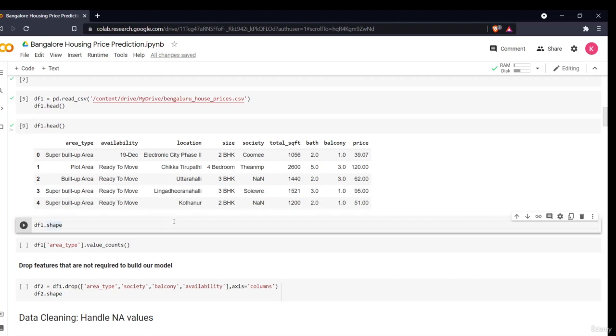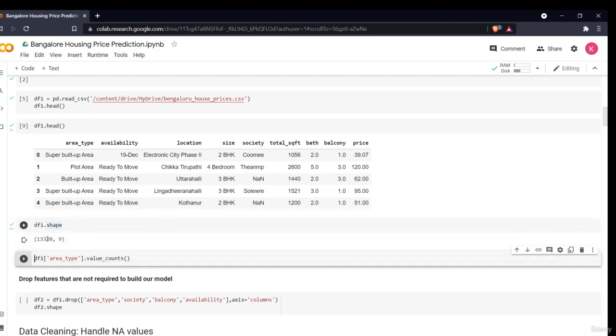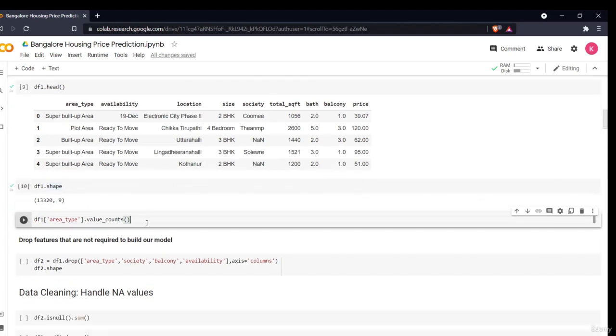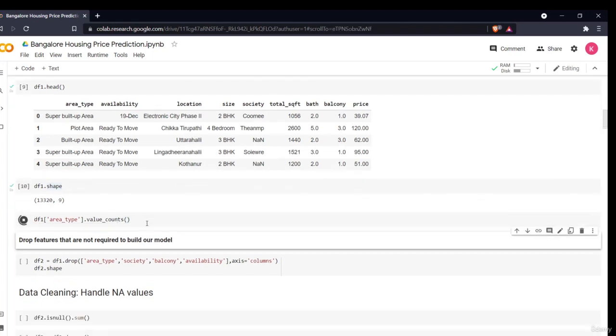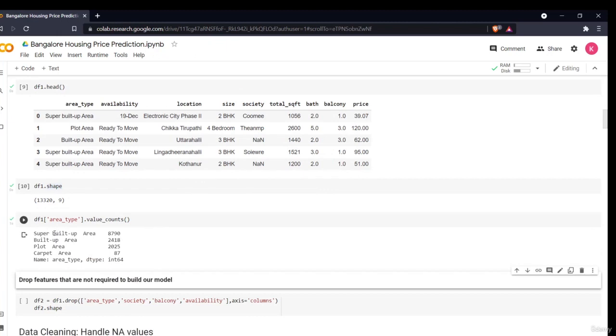If you see the shape, what is the total shape of our data. So as you can see, this is a pretty large data set, around 13,320 rows and 9 columns. Now let us see how many different area types are there. Okay, so as you can see, this is super built up area, built up area, plot area, carpet area. So okay, these are different area types.